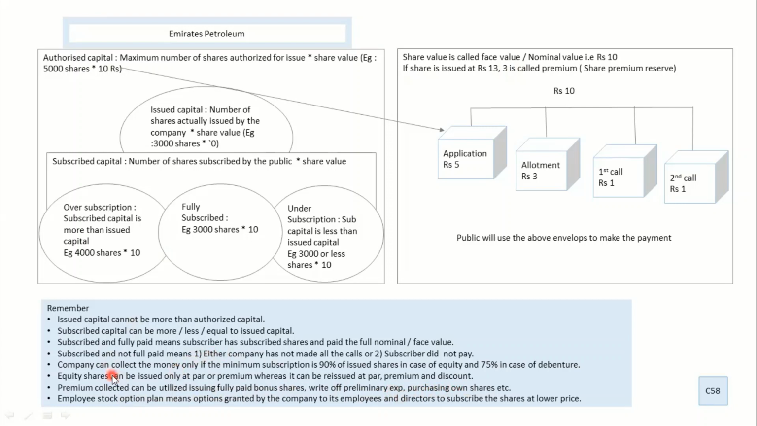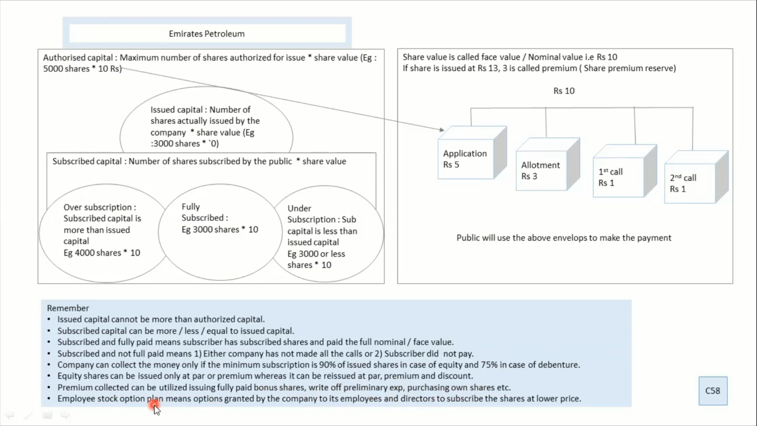In many board exams, they have asked, when you collect this share premium, how do you utilize it? So we can use this share premium for issuing fully paid bonus shares, writing off preliminary expenses, the expenses which we incur at the time of preparing the organization or the company, or purchasing own shares. These are some terms which are not there for you, but you have to learn them.